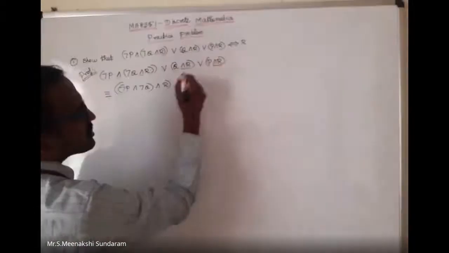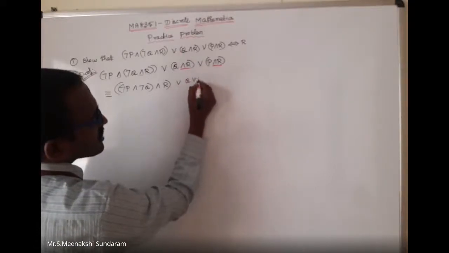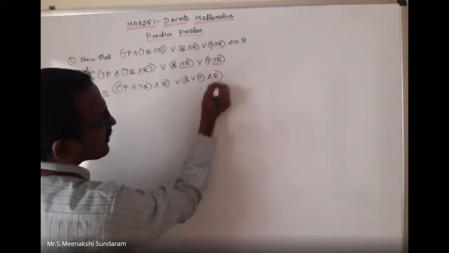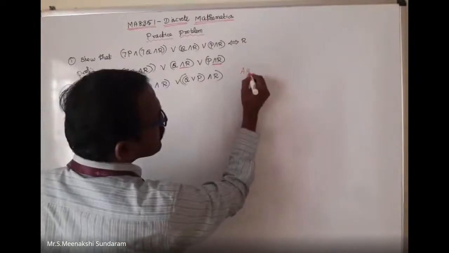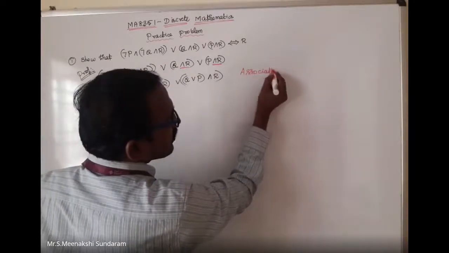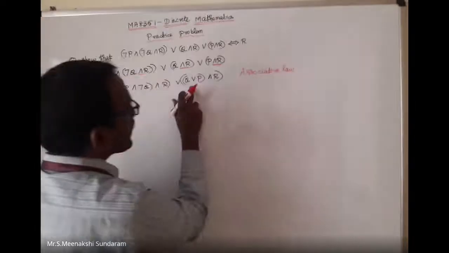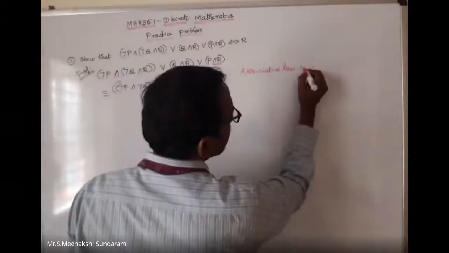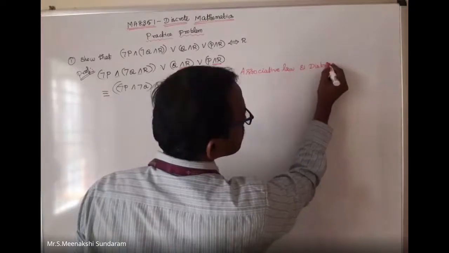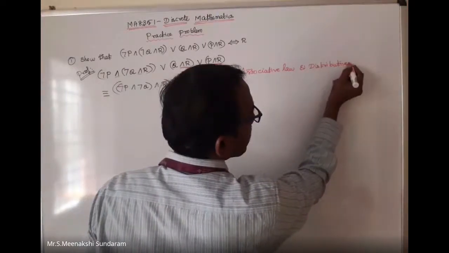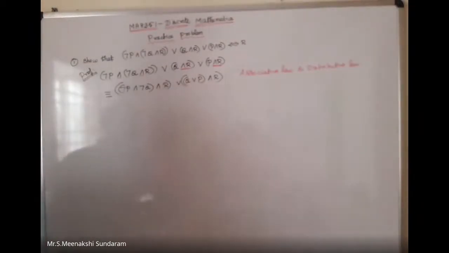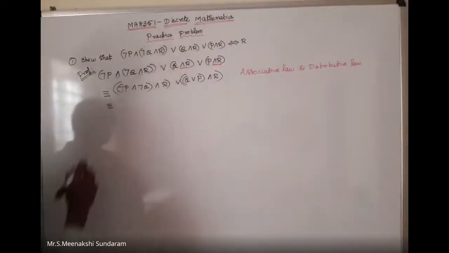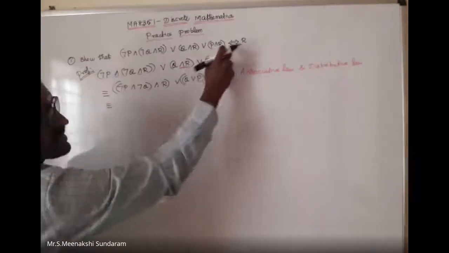If I take the common term outside, I can apply the distributive law: Q, disjunction P, conjunction R. So I apply two laws here: the associative law and the distributive law. Now you can write equivalent to, using either this symbol or that.